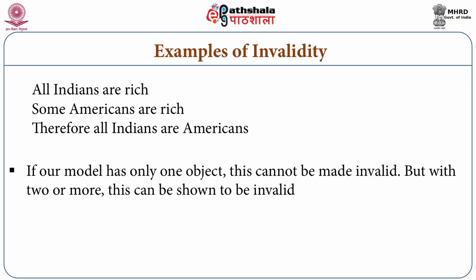But if we have only one object in our universe of discourse, we cannot actually show that this argument is invalid, because there is no way you can assign truth value F to the conclusion and T to the premises. You try, you cannot show. But this argument can be shown to be invalid if we have more than one object, which is what we are looking at now.